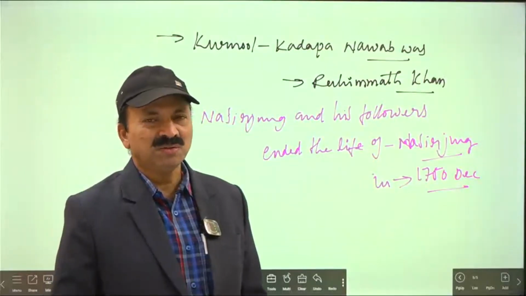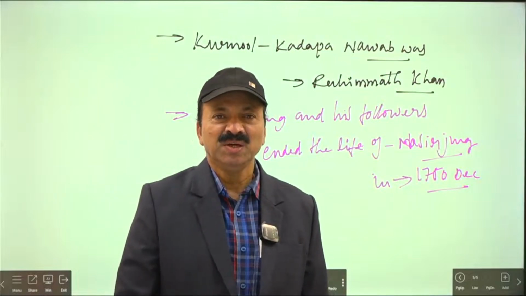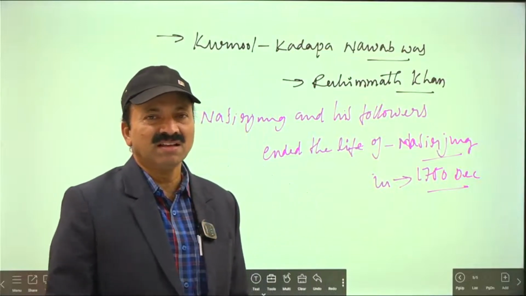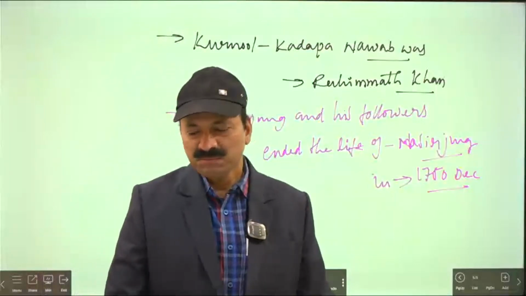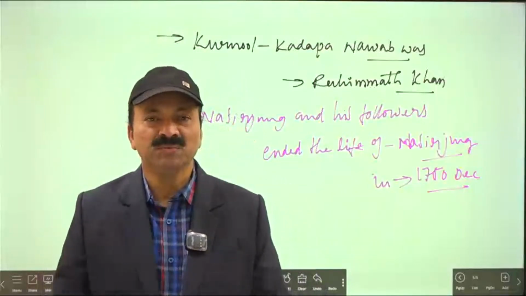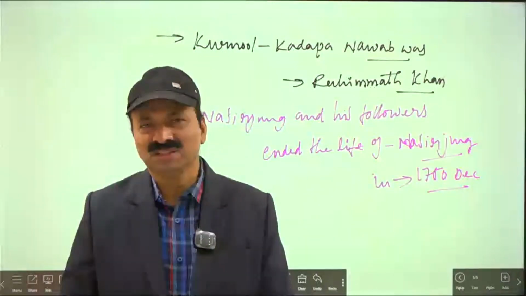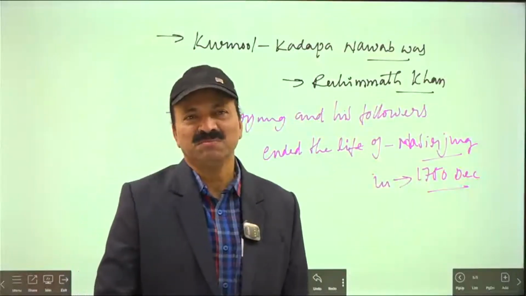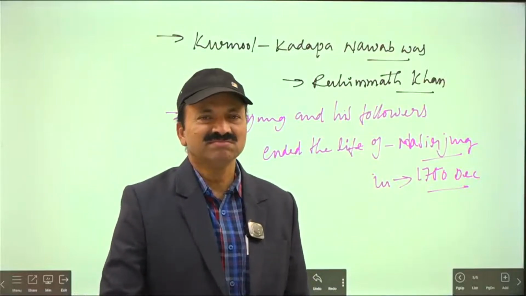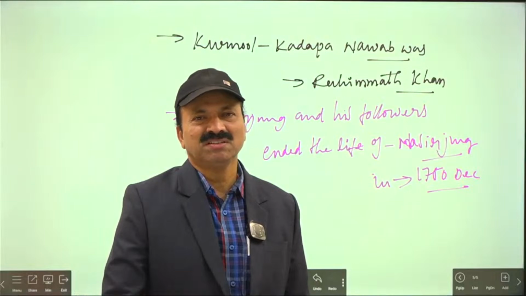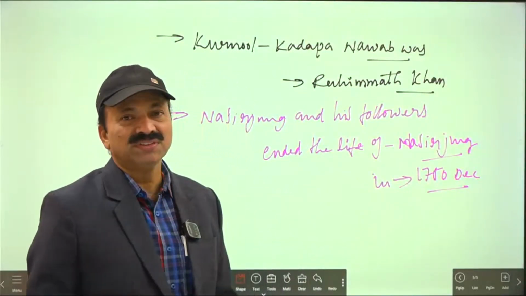The followers went and met Rahimat Khan once again. They said, unnecessarily we got involved and killed Nasir Jung. Nasir Jung was originally an honest and good personality, but because of money we followed and did a blunder by killing him. This fellow cheated us. Rahimat Khan said, yes, immediately we should end the life of Muzaffar Jung also.